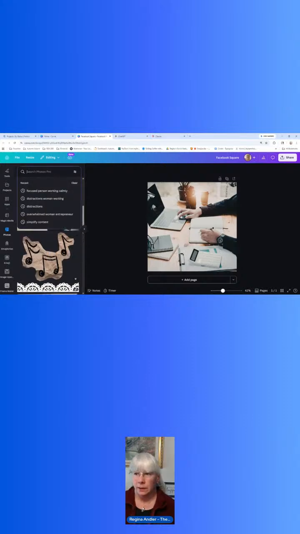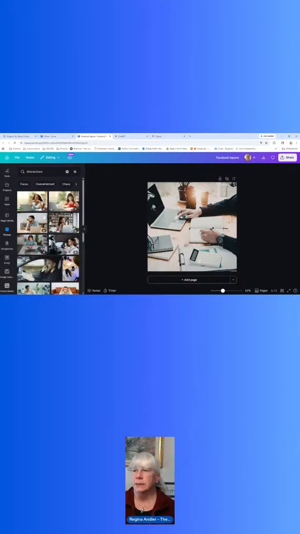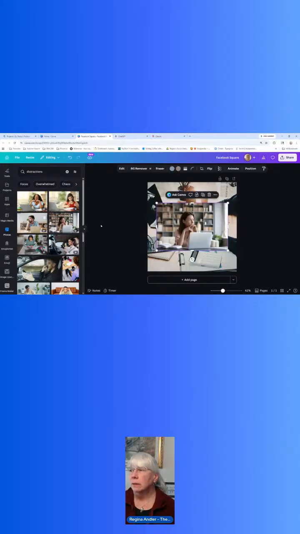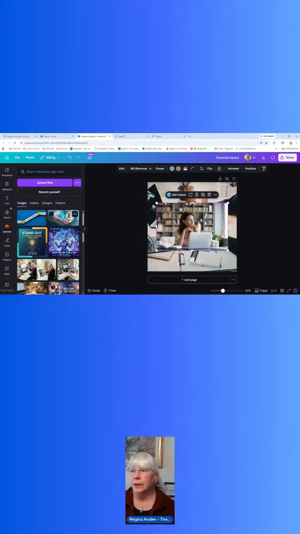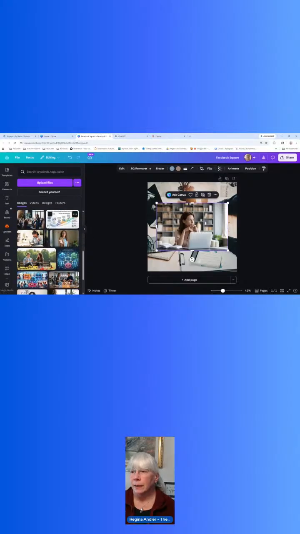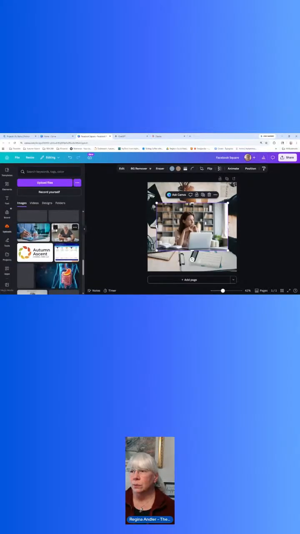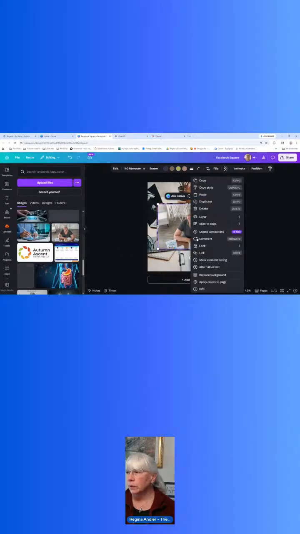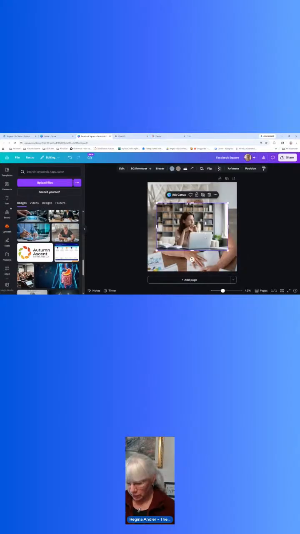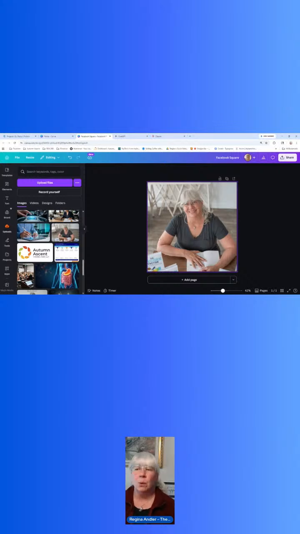If I say distractions, so if I want to search for something and come up with something, I can pick a picture from here, or I can actually take one of the pictures that I have and upload it. I want to use a picture that I created, or here's a picture of me with my books that a photographer took. So I'm going to put that in there, but I want to edit it. I want to do some stuff with it. Now I can do that myself, or I can come in and have AI help me out here, because there's AI inside of here as well.